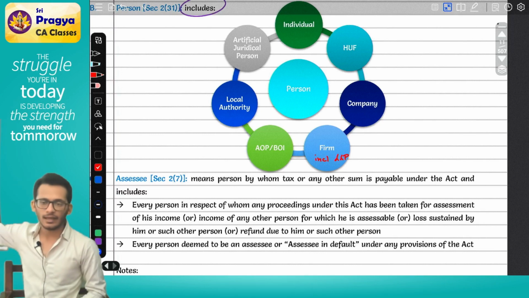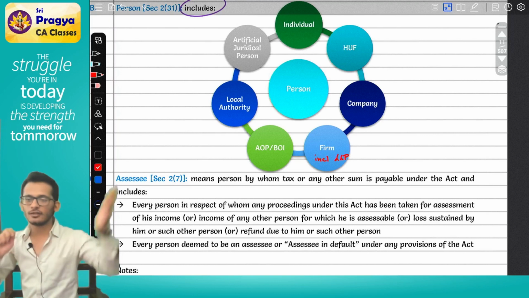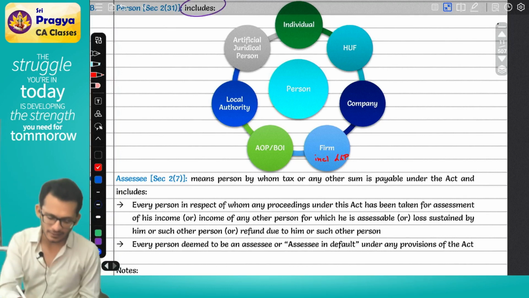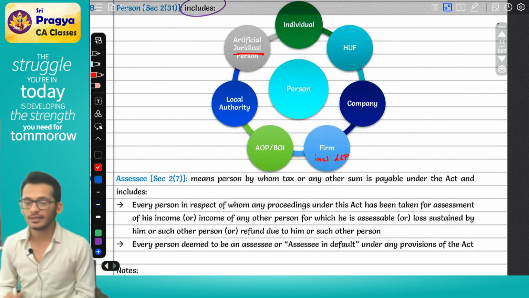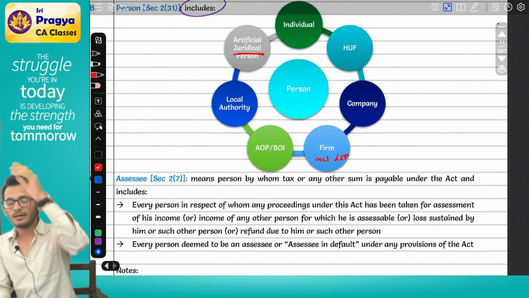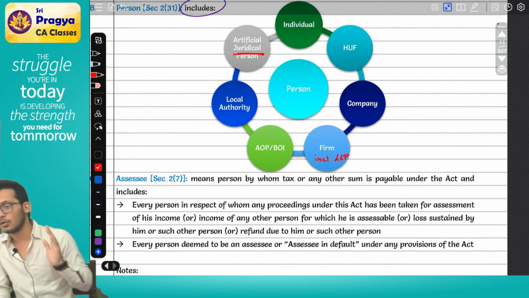Local authority, artificial juridical person. Local authority is all your municipal corporation and all those people. Artificial juridical person la perle juridical irukku. It means he is not legally a person. Courts are making him a person.